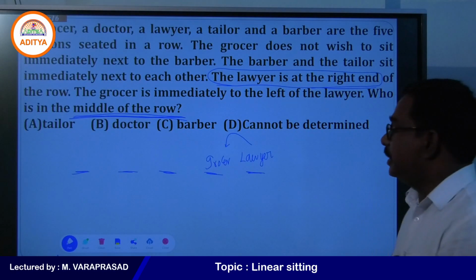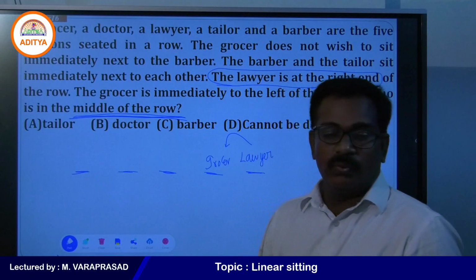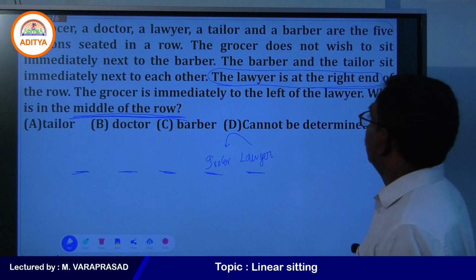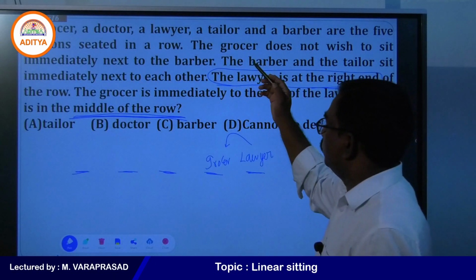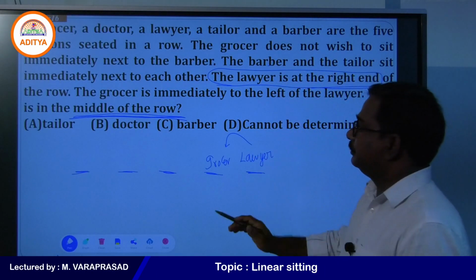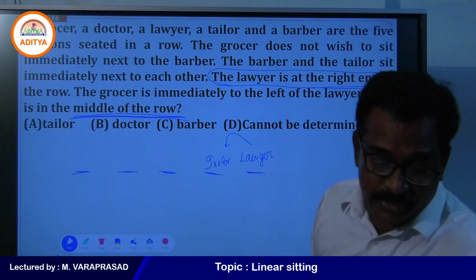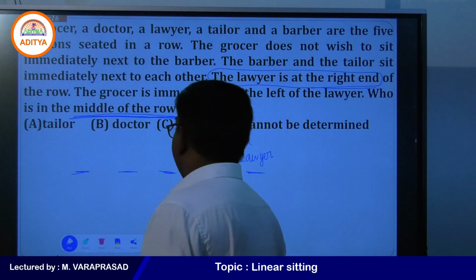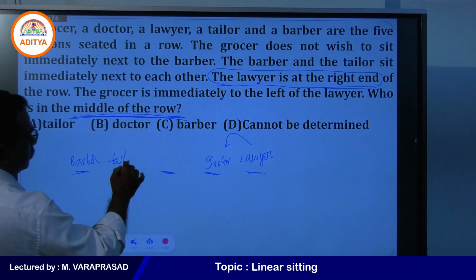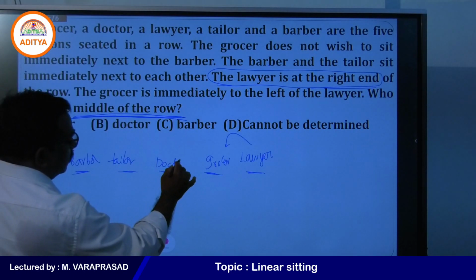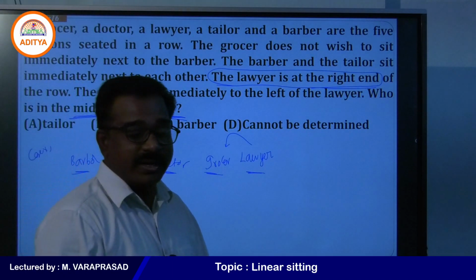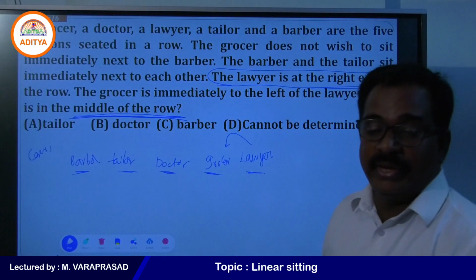Now, what arrangements will you get in the remaining 3 places? The grocer does not wish to sit immediately next to barber, so barber cannot be placed here. But one more point is there: barber and tailor sit immediately next to each other. So, barber and tailor, and then you will get doctor here. This is case 1, the first arrangement.